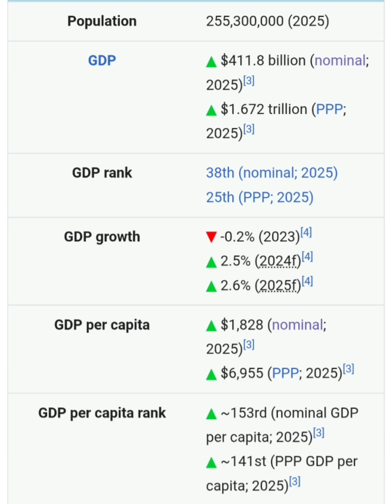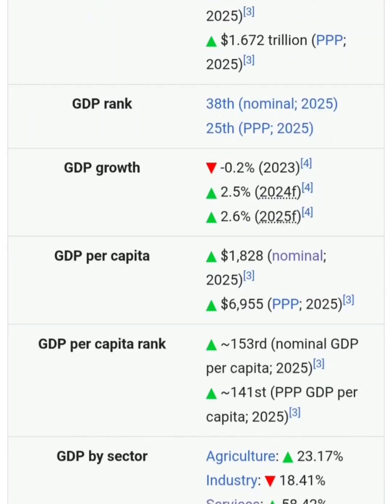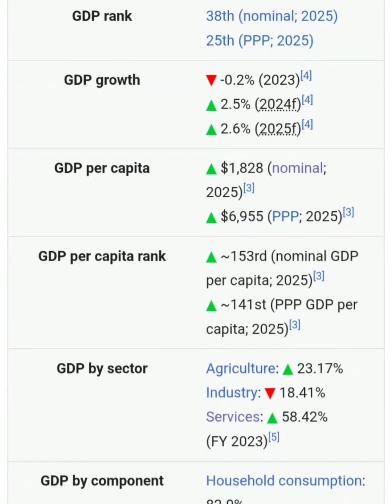This is nominal GDP in which inflation is calculated, while the purchasing power parity GDP is 1.67 trillion US dollars, almost 1600 billion US dollars in terms of purchasing power parity. So the Pakistan GDP is 1.6 trillion US dollars if we count it in purchasing power parity when inflation is not calculated.